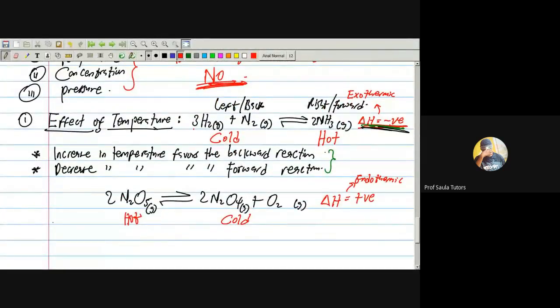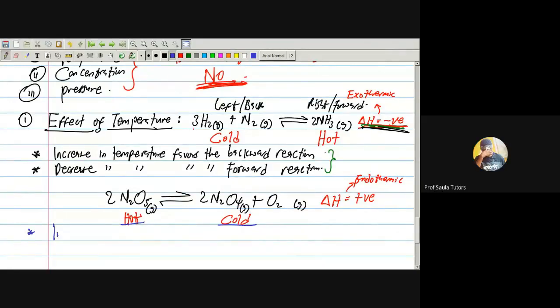So who can tell me, if I increase the temperature, where will it favor? You want to make something hotter, where will it favor? Forward reaction or backward reaction? Who knows the answer? So you have something that is hot or cold, and you have to increase temperature. Where will it favor?